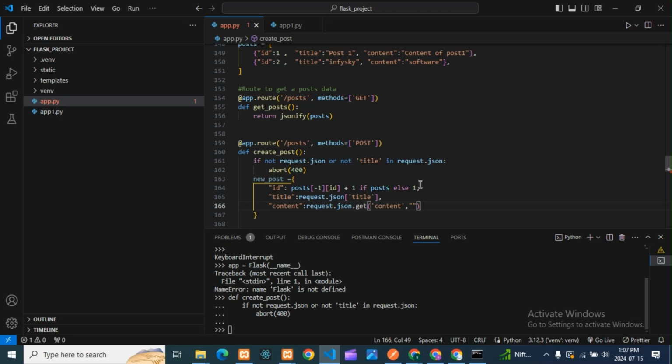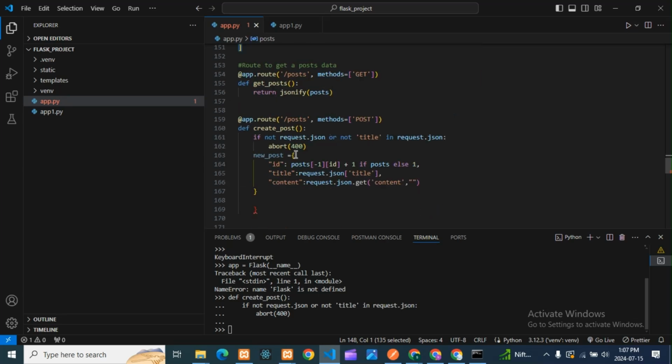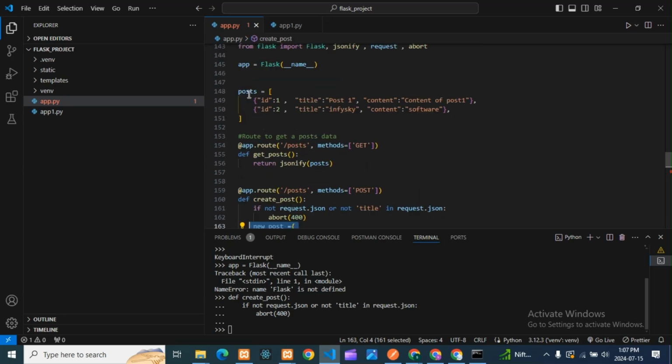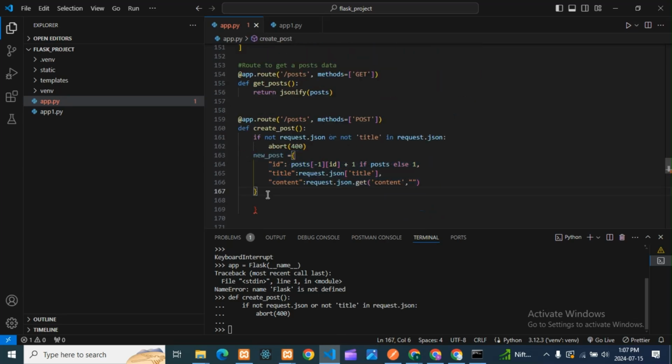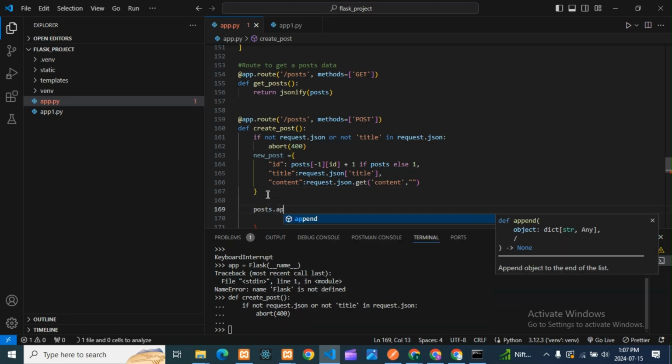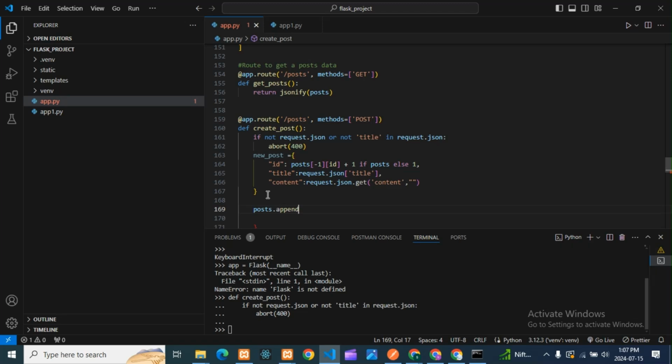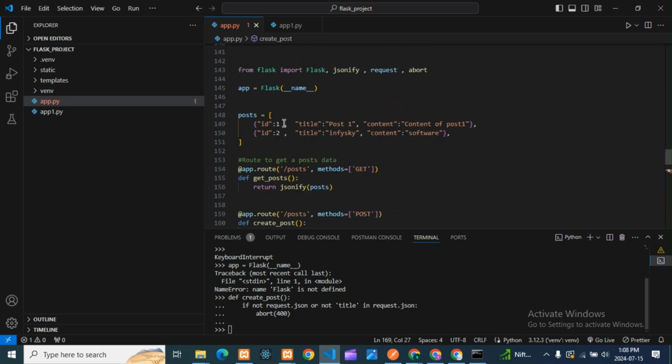Next, what we need to do, guys, we need to append this post in our post list, right? We need to append this new post in our posts. So for that, we need to use posts.append. Here there will be a new post. So whatever new post we're creating, it will append in this list, guys. Okay, I'll show that result also.